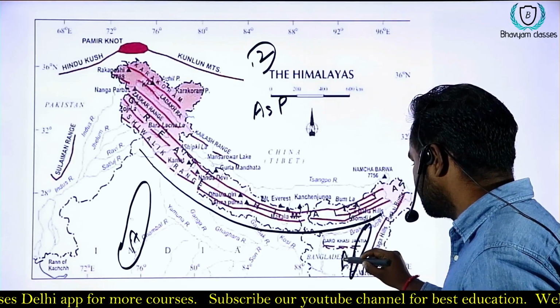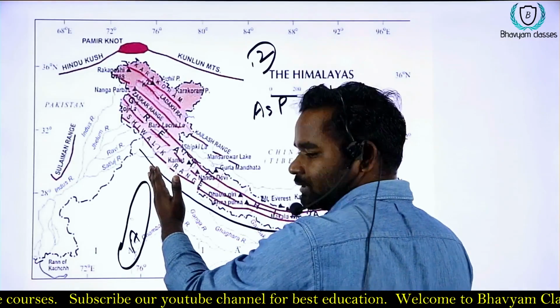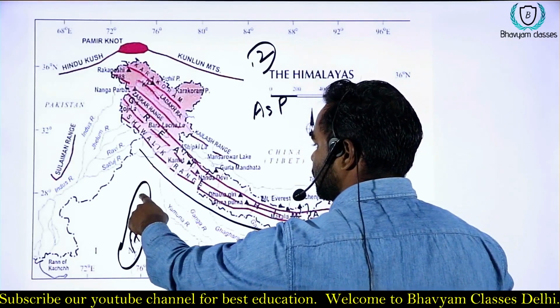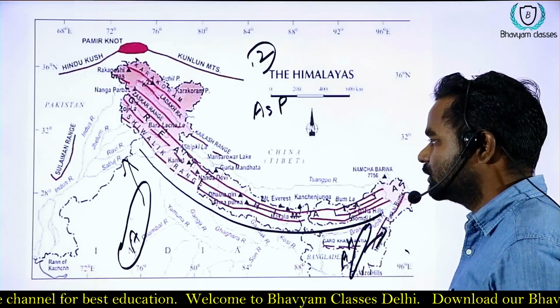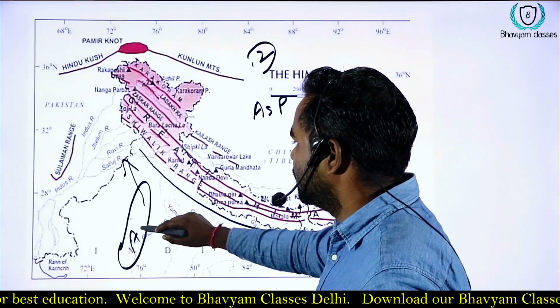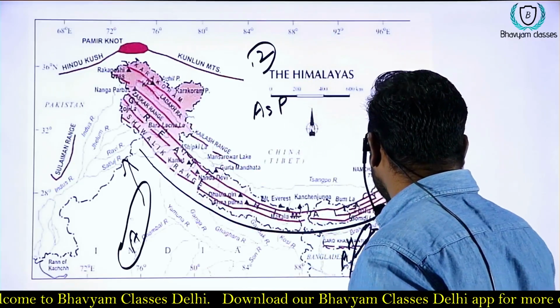So the Assam hills and Aravalli pushed the Himalaya in 2 directions, northwest and northeast.